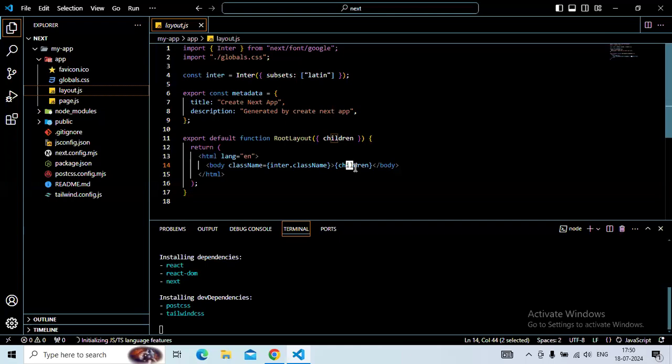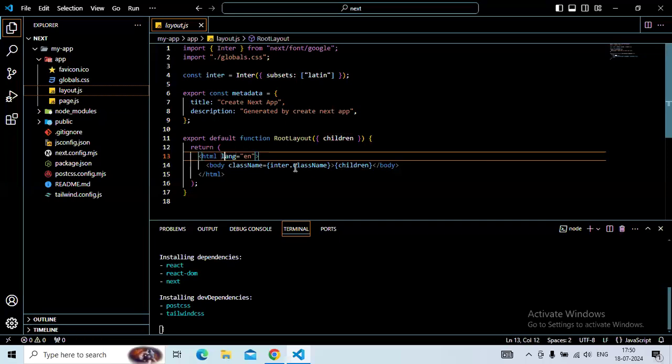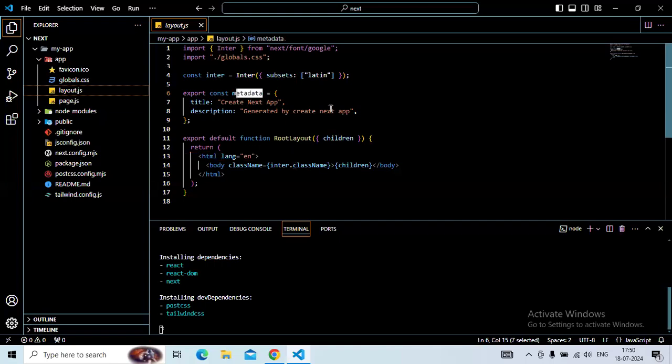As a result, any code you write within this file, such as a p tag, hello world, will be displayed on every route page you create. Additionally, the layout.js file also allows you to customize the appearance of your HTML document. So you can customize things like language and modify meta tags for all the pages, and can also add links and script tags and even fonts, as it does in this case.